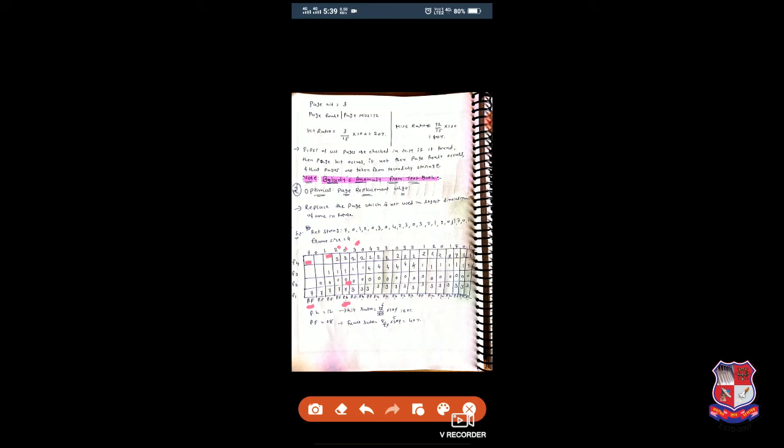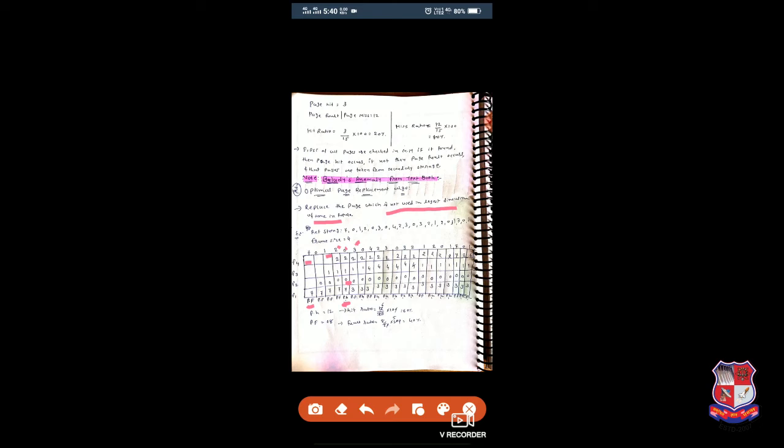3 is not available. Now what will we do, how will we replace these pages? As per the optimal page replacement algorithm policy, we will replace the page which is not used for the longest duration of time in the future.